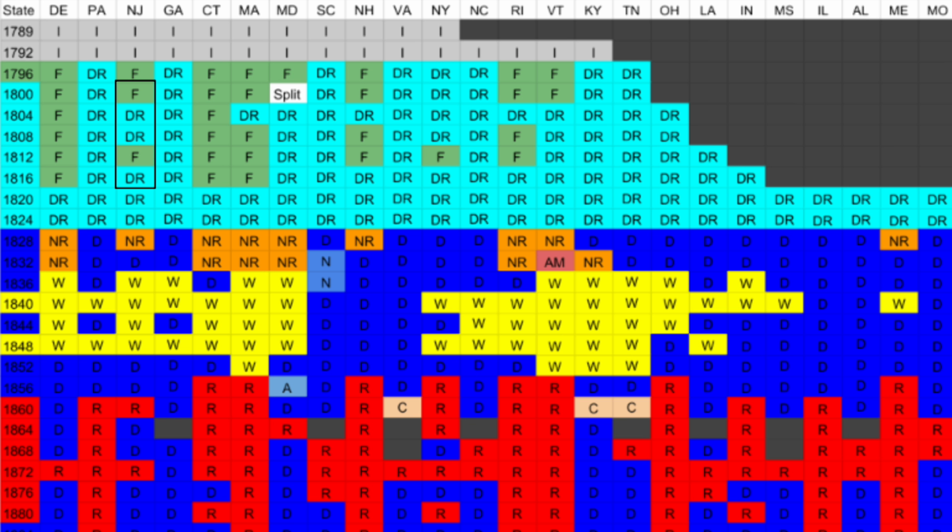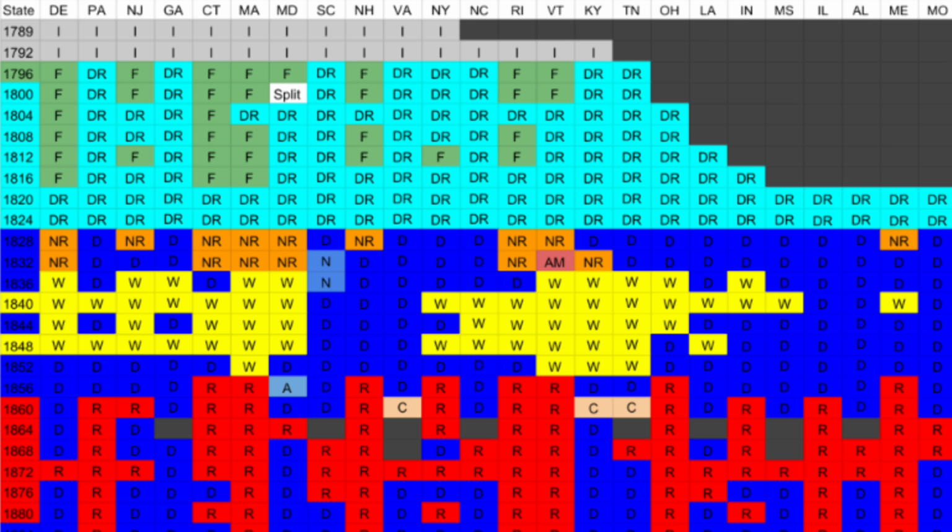The other states that fit our definition of a swing state were New Hampshire and Rhode Island. They both supported John Adams in 1796 and 1800, switched to the Democratic Republicans in 1804, swung back to Federalist in 1808 and 1812, and then voted Democratic Republican. While these states were swinging back and forth, they weren't really deciding elections, since the Federalists kept losing.